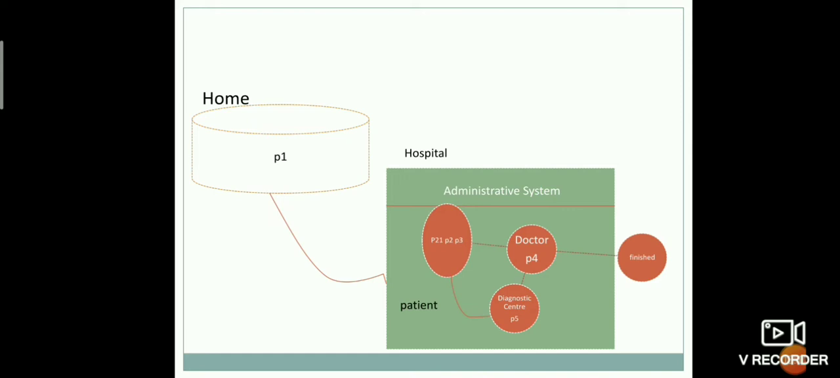We shall see the possibilities of patient treatment. First one, P4's treatment is very simple and it is successfully completed. Then he goes out of the doctor's room and he goes to the finished state, which means he goes out of the hospital. Second case is, in order to complete P4's treatment, some more reports are required,